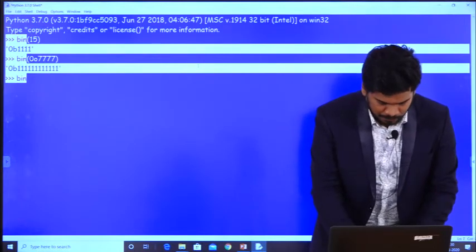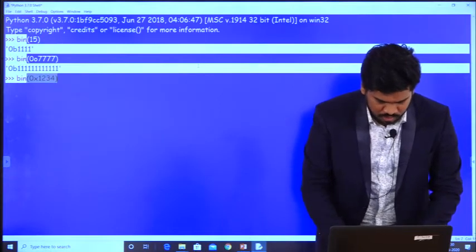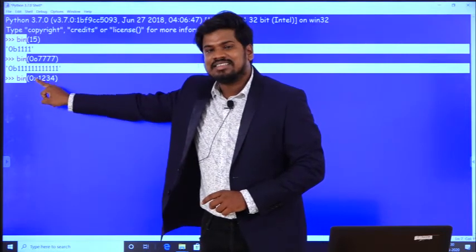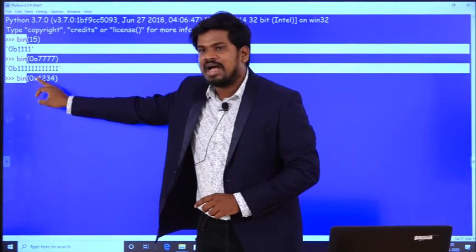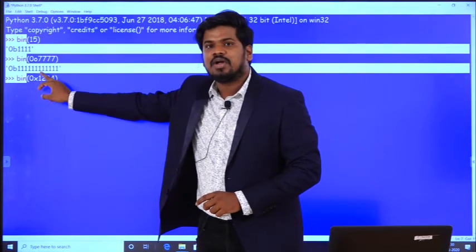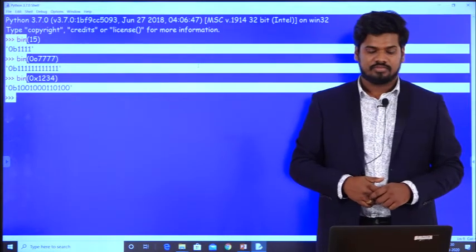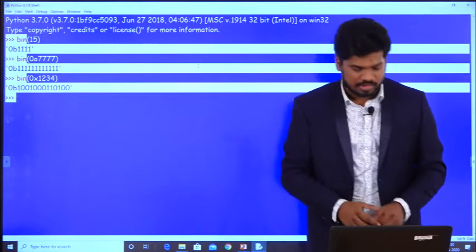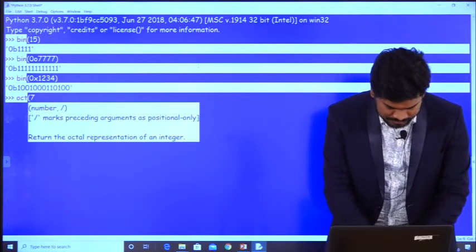And now observe, bin of 0x1234. What I have done here, if you observe carefully, is inside this parenthesis I have used a hexadecimal number, and I am asking the Python interpreter to convert this hexadecimal number to a binary number. So for that one, the answer is this. So this is the first utility function, and next we will talk about the octal utility function, oct of 786.